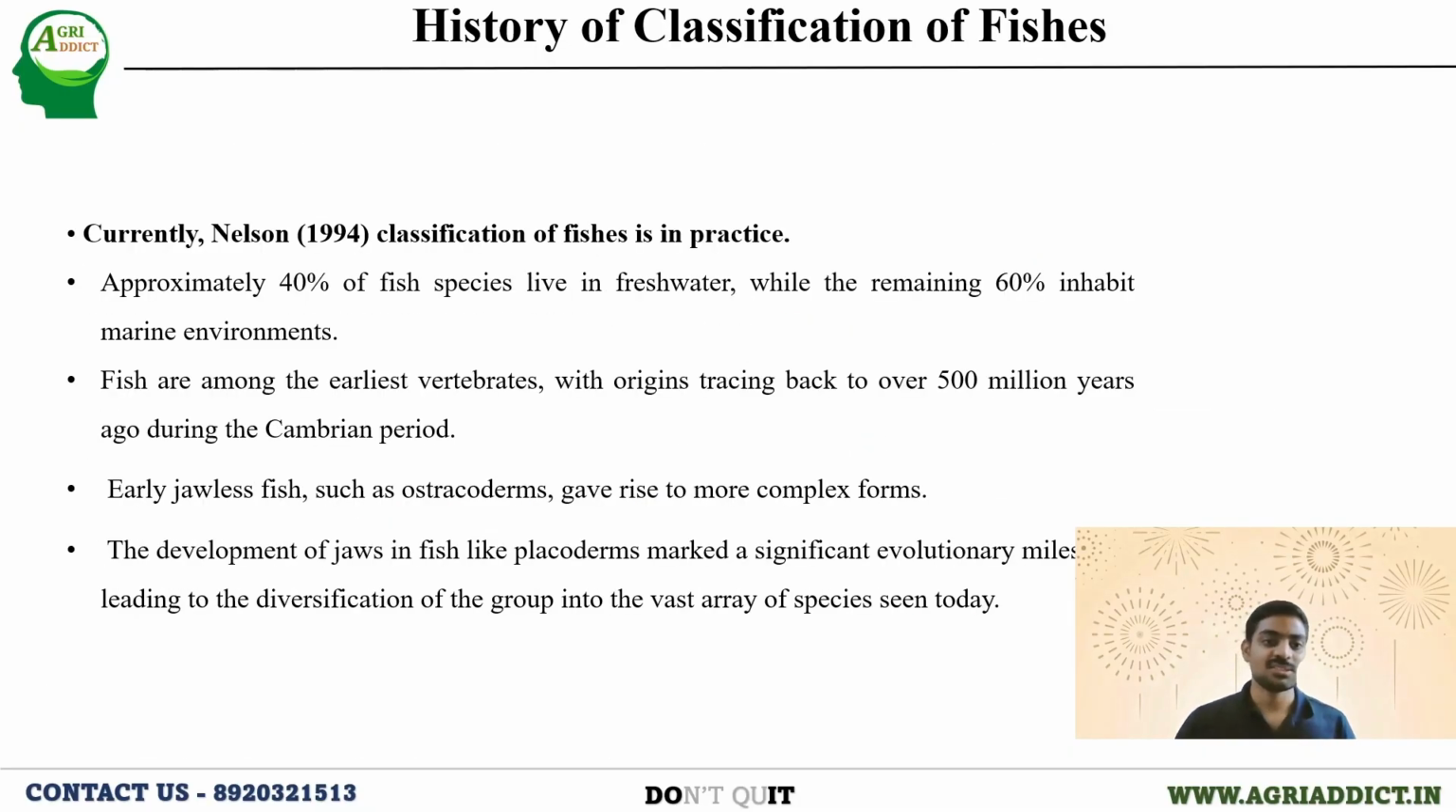Currently the Nelson classification of fishes is the one in practice. Approximately 40% of fish species live in freshwater, and 60% are inhabitants of marine environments. And if you look into the evolution chart or evolution time, with respect to emerging first, the fishes were the first among the vertebrates.